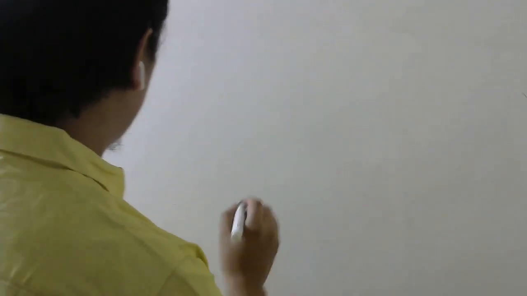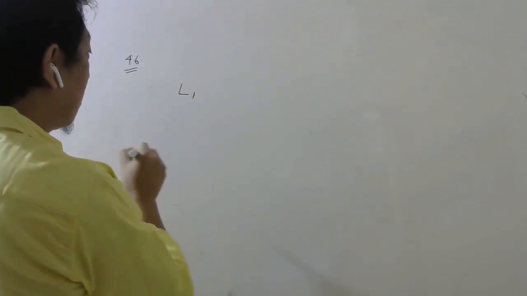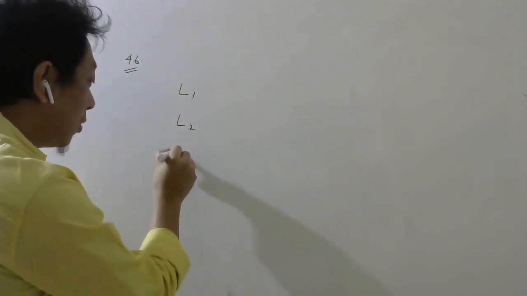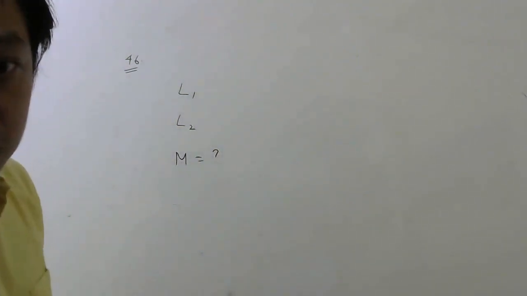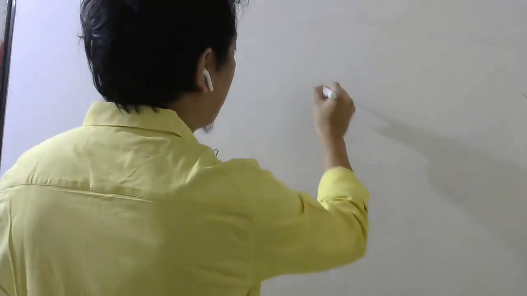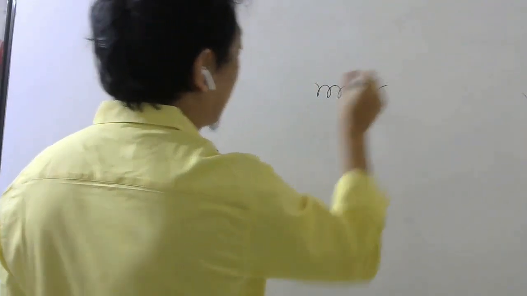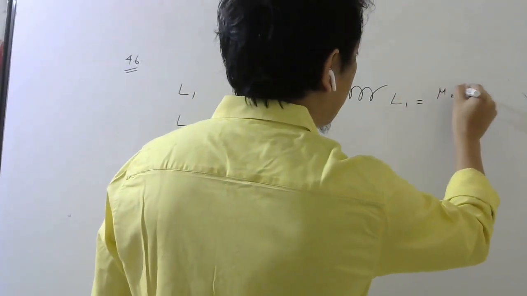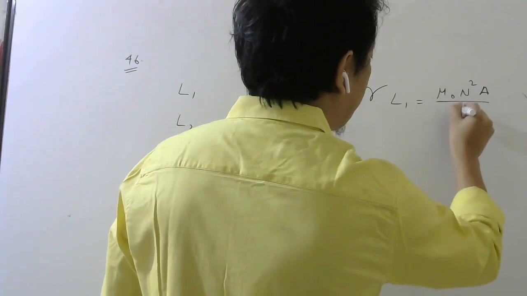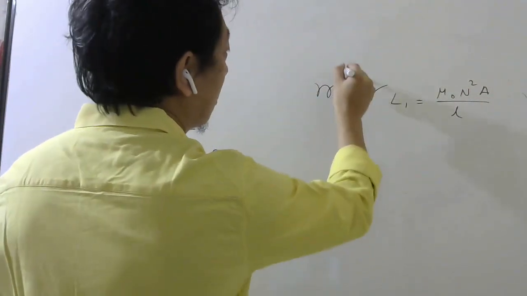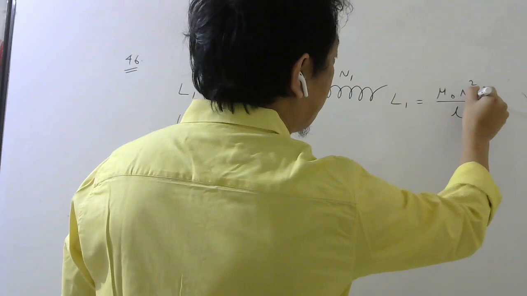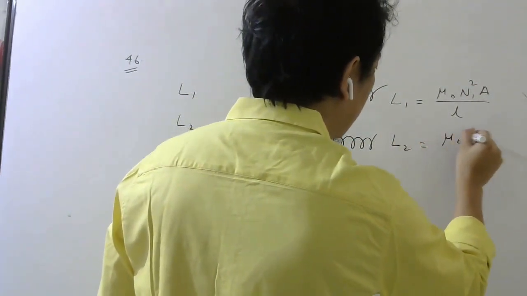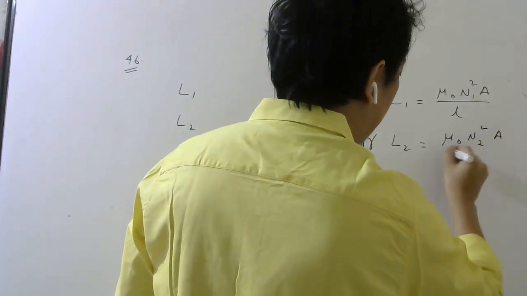Okay. So if you know inductance of the first one, if you know inductance of the second one, how to find mutual inductance between them? So how to do this? Let us go back and remember the formula for inductance of a coil. Self-inductance. What was the formula? L1 equal to mu naught n square A by L. Right? Now let us say this is your first coil. So it has N1 number of turns. Then you have second coil. Inductance is equal to mu naught N2 square A by L.